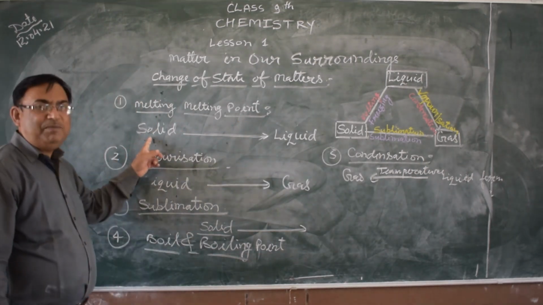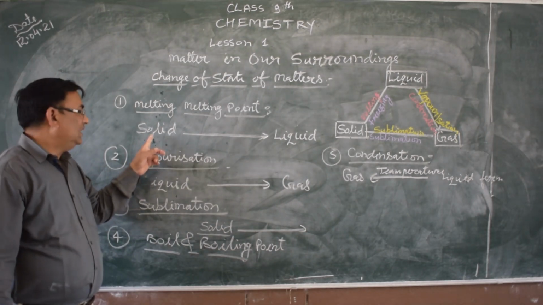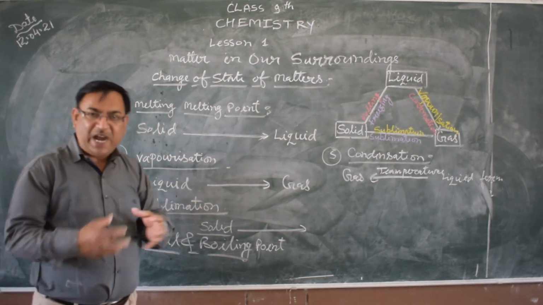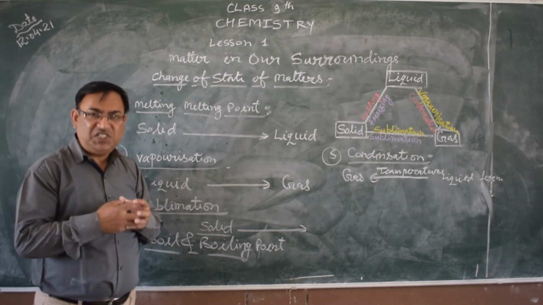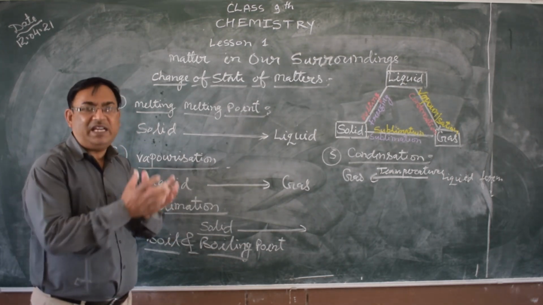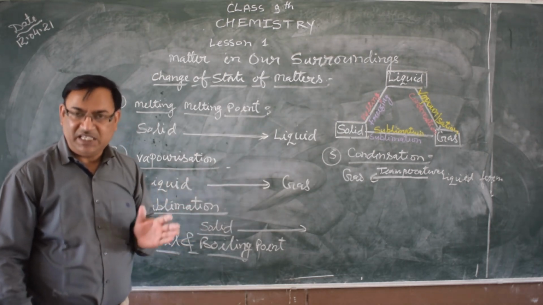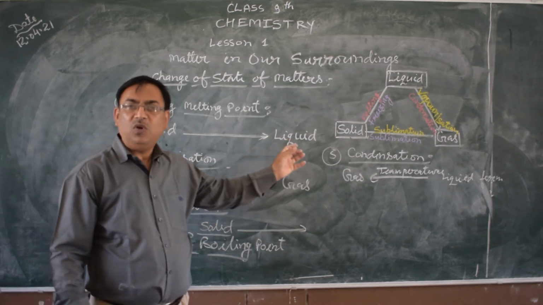When we provide heat energy to a solid, the heat energy breaks the binding energy among the molecules. For this reason, their energy values increase and the intermolecular space increases. This is why the solid is converted into liquid form.